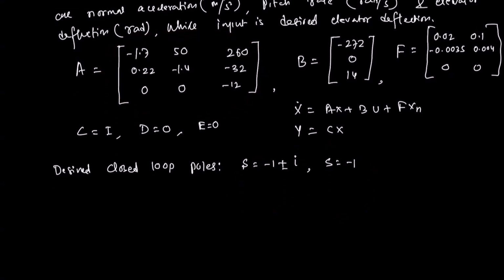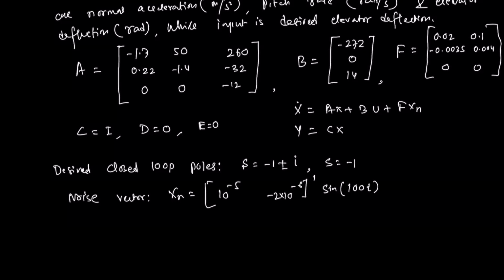Also the noise vector given to us is xn equal to [10 to the minus 5, minus 2 times 10 to the minus 2, 10 to the minus 6] transpose, with sin 100t, so the frequency omega is 100. So this is the noise level acting on the system.